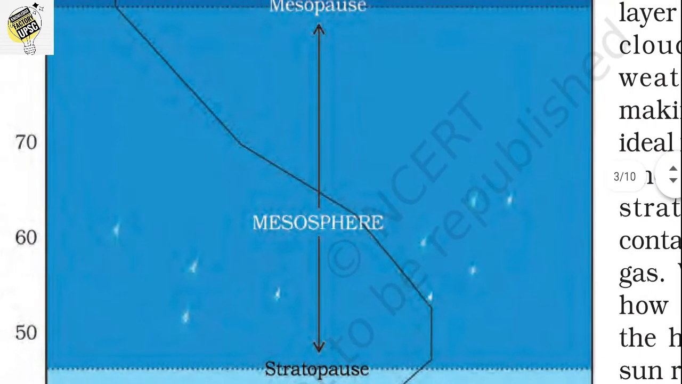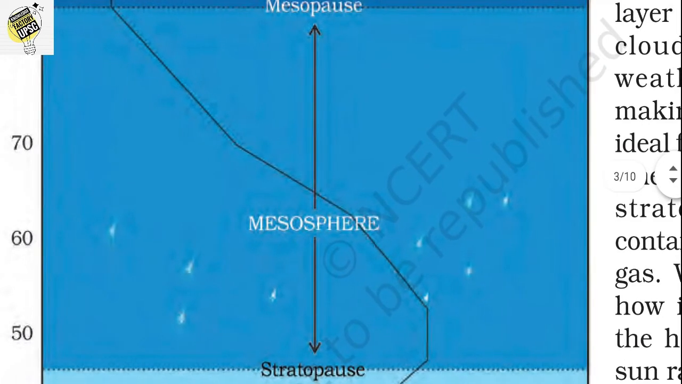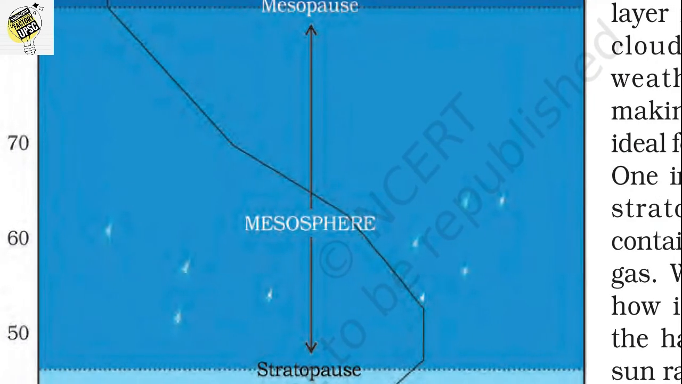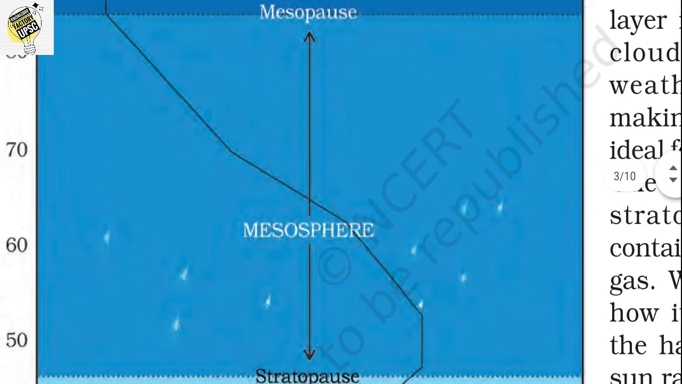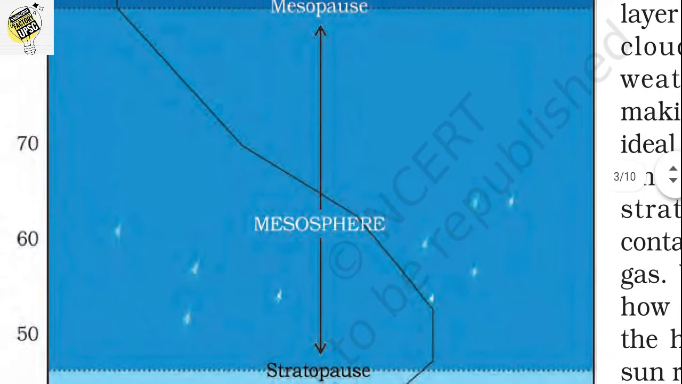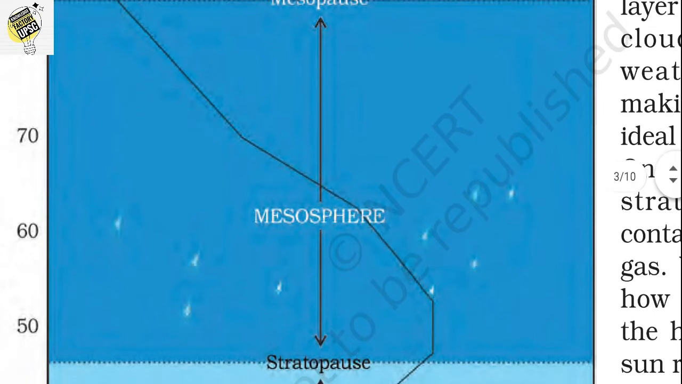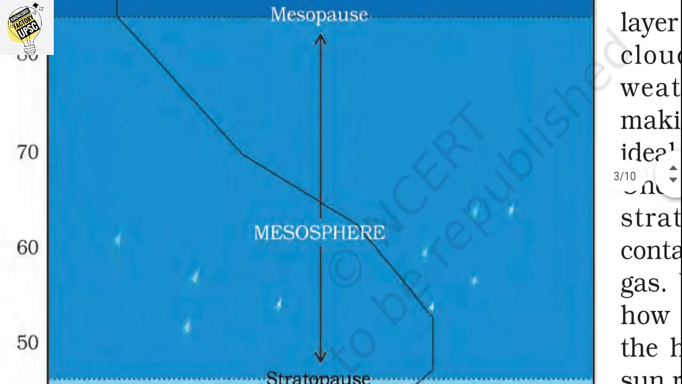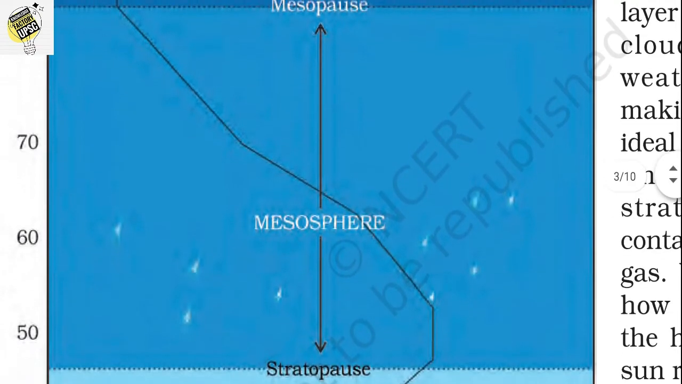What are the main features? There is a third layer of the atmosphere which lies above the stratosphere, and the height is about 80 kilometers. We can find some light particles in the picture, which show the meteorites. Here we can assume that the meteorites get burned when entering from space into the mesosphere. Okay, so meteors are burned in the mesosphere.